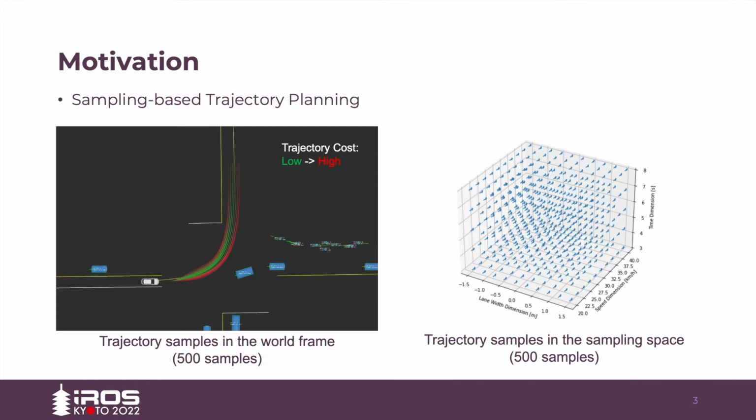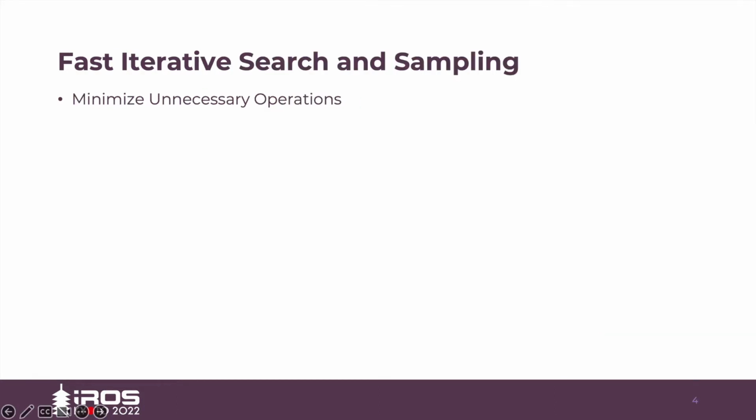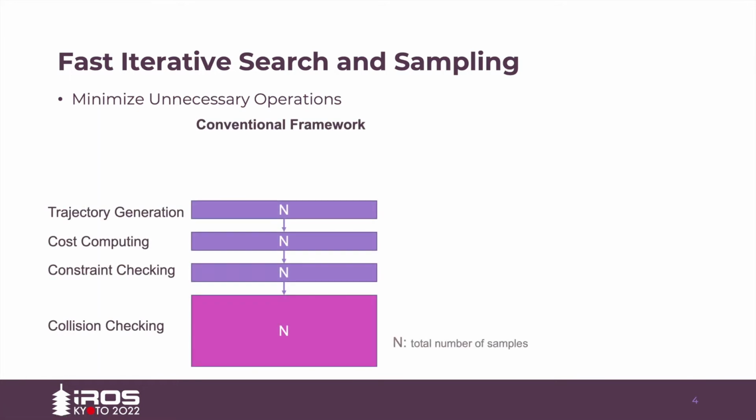Sampling-based trajectory planning algorithms are widely used in autonomous applications for their simplicity and effectiveness. This type of algorithm usually samples a large number of candidate trajectories in the spatial temporal space, and chooses the best candidate that satisfies all the constraints with the lowest cost. In conventional frameworks, all trajectory samples are generated and evaluated together as one batch, which is redundant and computationally heavy.